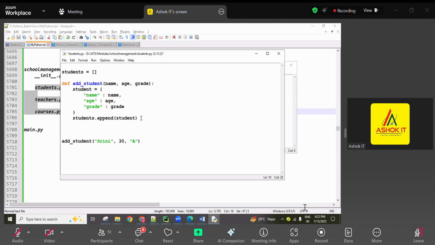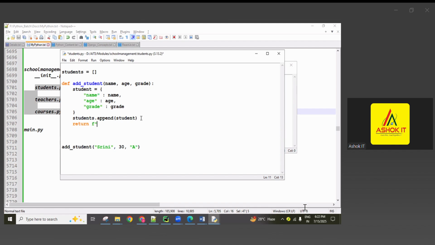Okay. So after adding this student, I want to return. So return, using the F-string concept in Python. F-string concept I explained. So before the quotations we use F, and we can display it. So now here, student so and so. Right now, the first student's name is Srini. Okay, student Srini created, I want to display, guys.